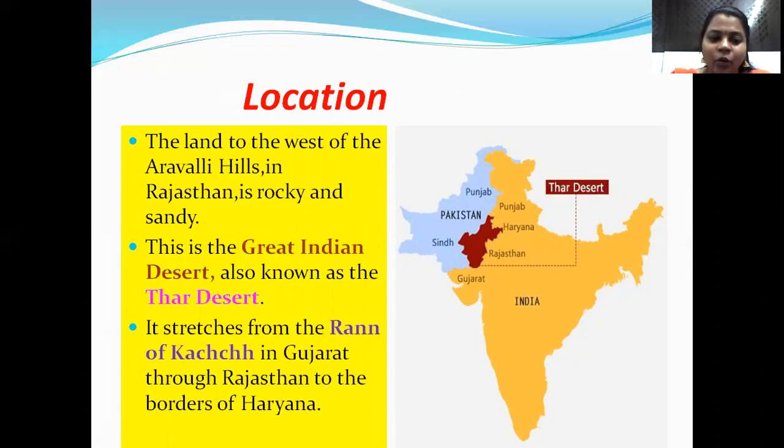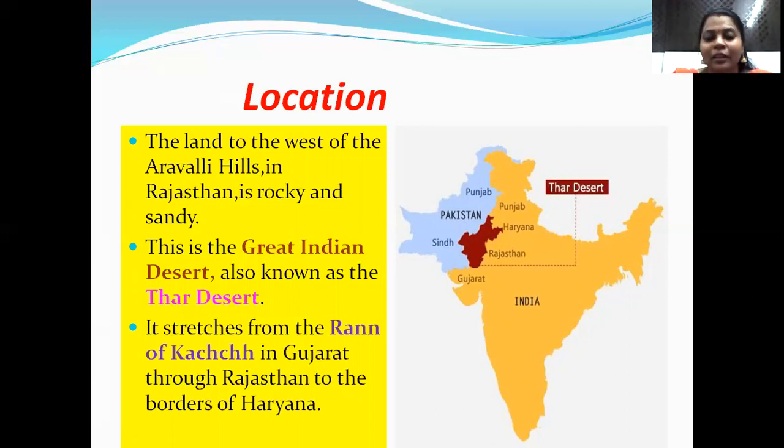Now, this is the great Indian desert, also known as Thar Desert. Children, quickly please underline in your textbooks the other names for the Western Desert: Great Indian Desert and Thar Desert. Now, let us see where it stretches from and to.